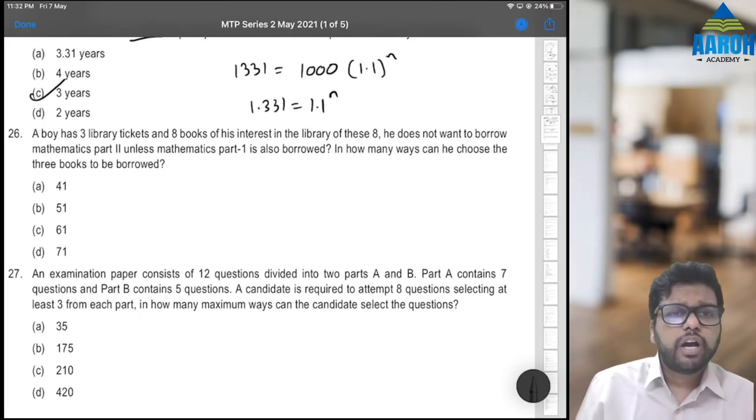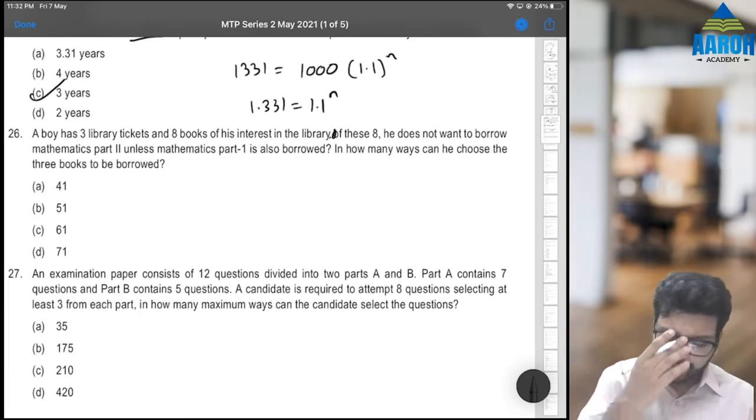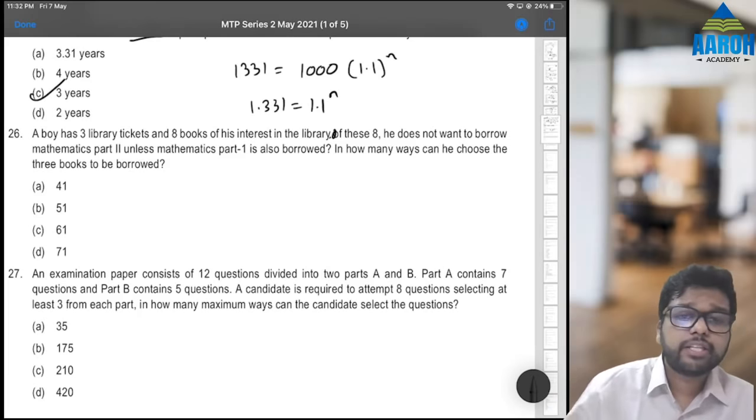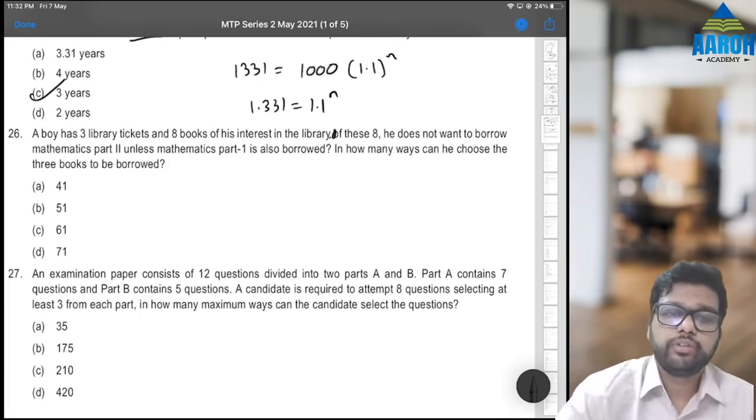Yes. A boy has 3 library tickets and 8 books of his interest in library. Of these 8, he does not want to borrow mathematics part 2 unless mathematics part 1 is also borrowed. In how many ways can he choose the 3 books to be borrowed? ठीक है.